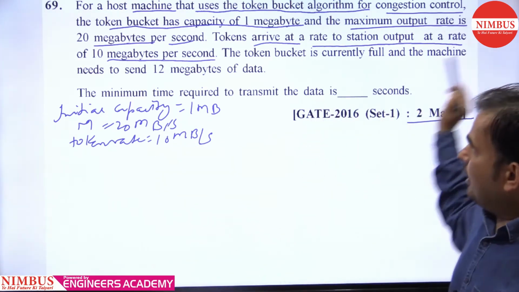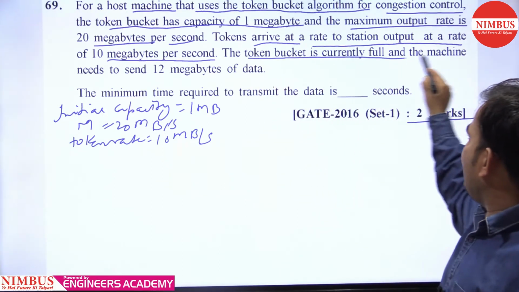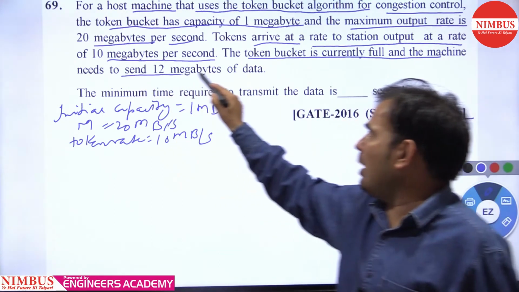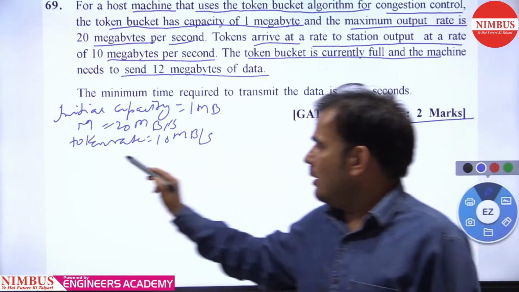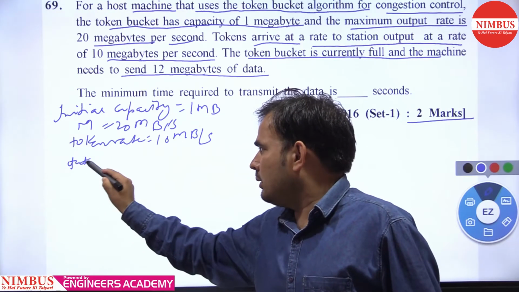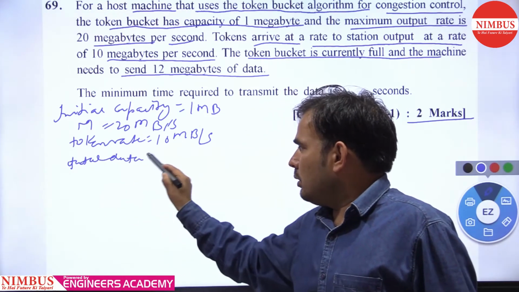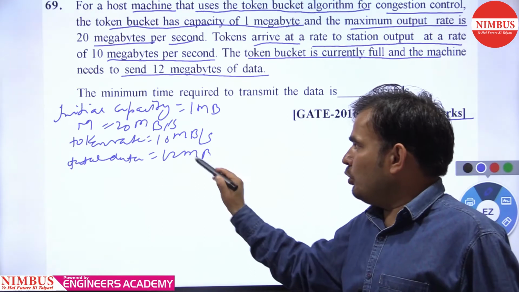The token bucket is currently full and the machine needs to send 12 megabytes of data. This means the total data the machine wants to send is 12 megabytes.